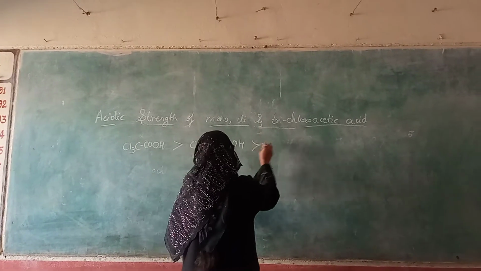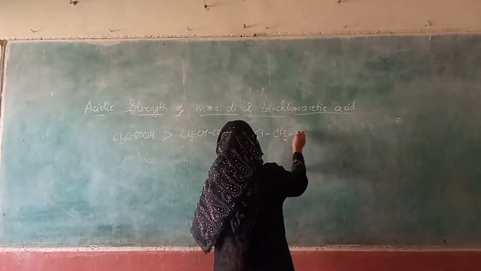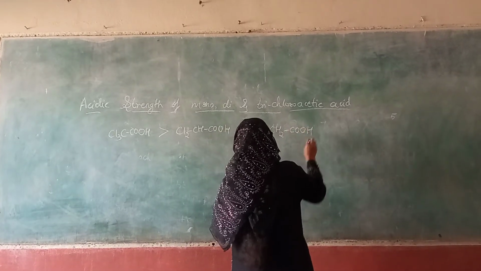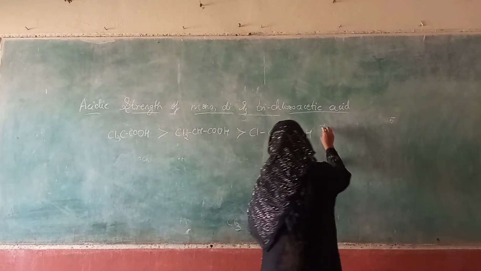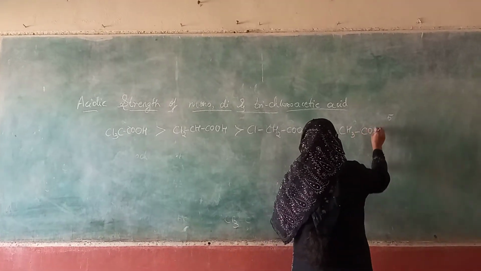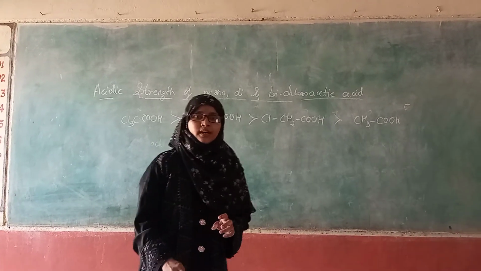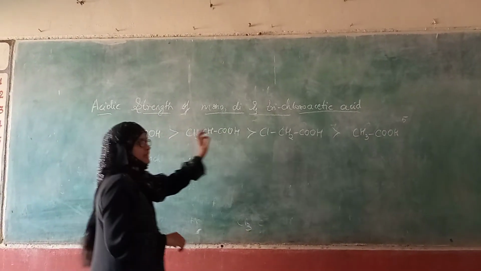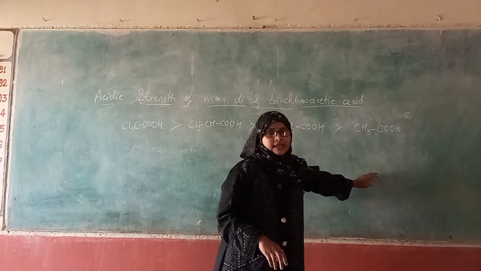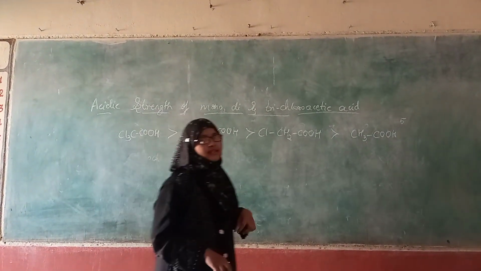Dichloroacetic acid is more acidic than monochloroacetic acid, which in turn is more acidic than acetic acid. So here acetic acid is the weakest acid as compared to all three chloroacetic acids.